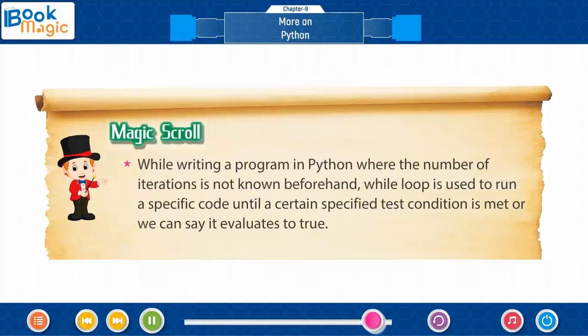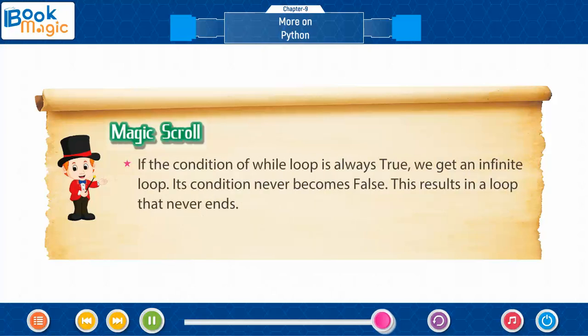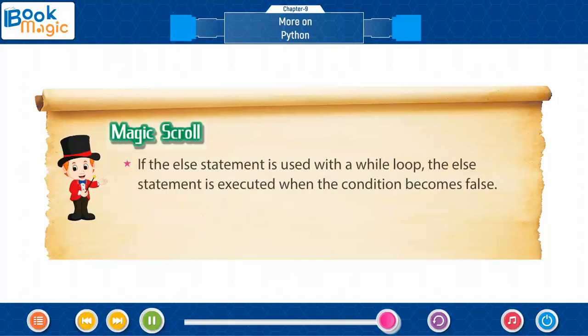While writing a program in Python where the number of iterations is not known beforehand, a while loop is used to run a specific code until a certain specified test condition is met, or we can say it evaluates to true. If the condition of a while loop is always true, we get an infinite loop. Its condition never becomes false. This results in a loop that never ends. If the else statement is used with a while loop, the else statement is executed when the condition becomes false.